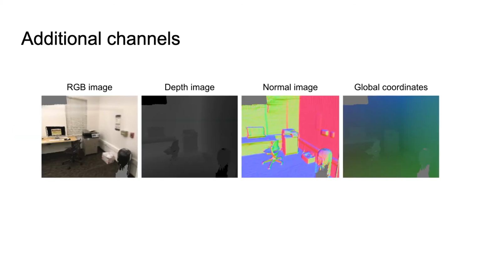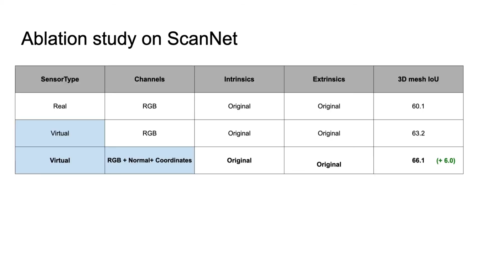Since we use virtual rendered images, we can easily add any arbitrary channel in addition to the color channel. This allows the 2D CNN to also capture geometric features. In our experiments, in addition to the color image, we also feed surface normal and position coordinate images to the 2D CNN. With this change, the mean IOU improves to 66.1.